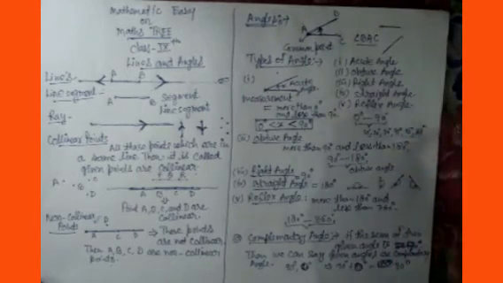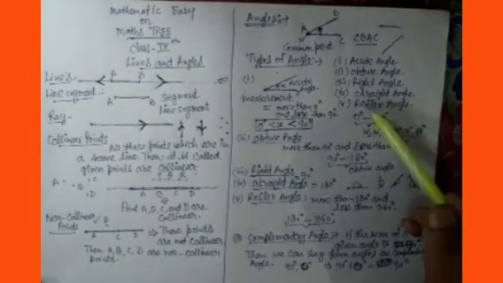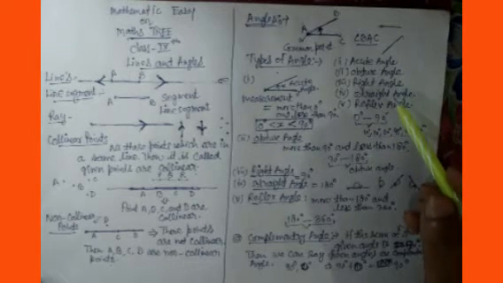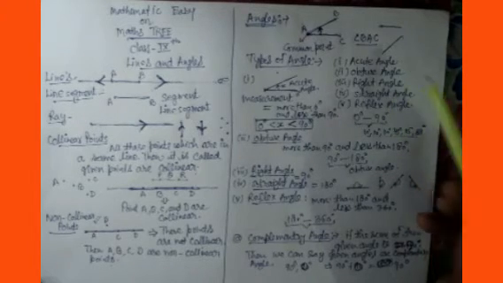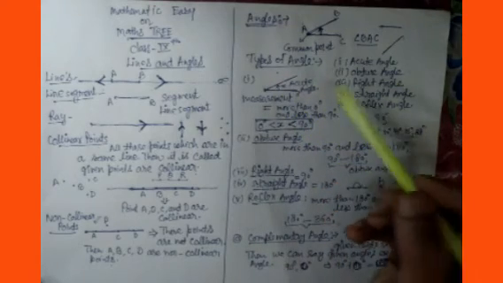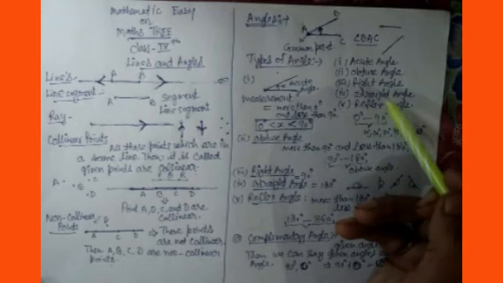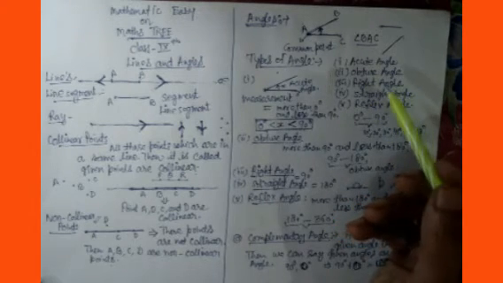Now come to the types of angles. There are 5 types of angles. We will read in this chapter: acute angle, obtuse angle, right angle, straight angle, and reflex angle. However, you learned all these angles in your 6th, 7th or 8th class, but once we will go through them. Acute angle, what are acute angles? How do we form an angle? I told you, when 2 lines or line segments meet at a common point, they form an angle. This will apply in all types of angles, whether acute, obtuse, right, straight, or reflex.